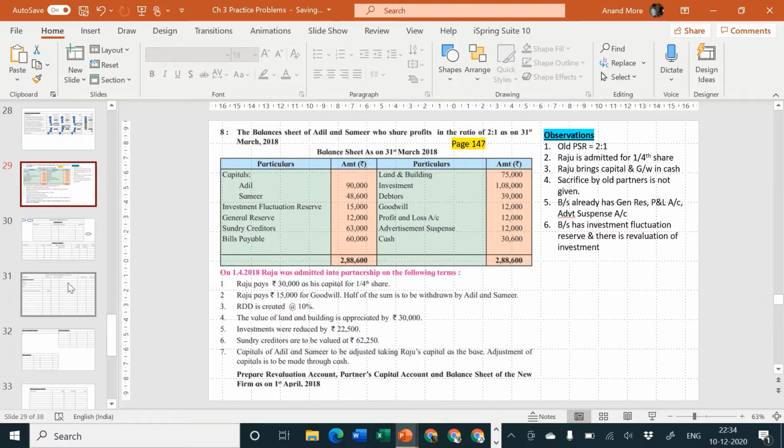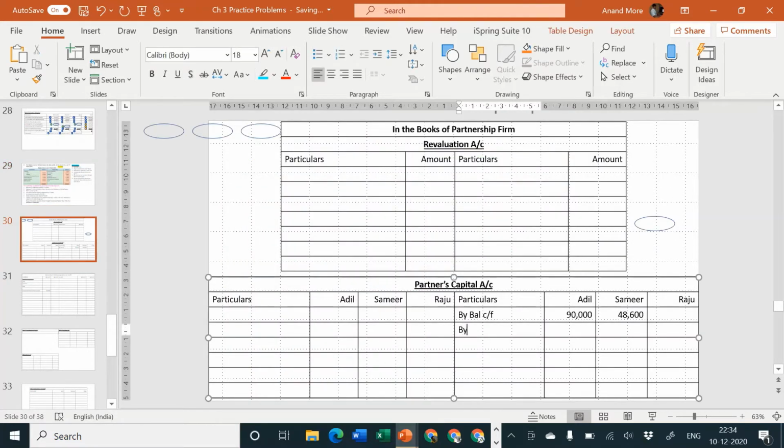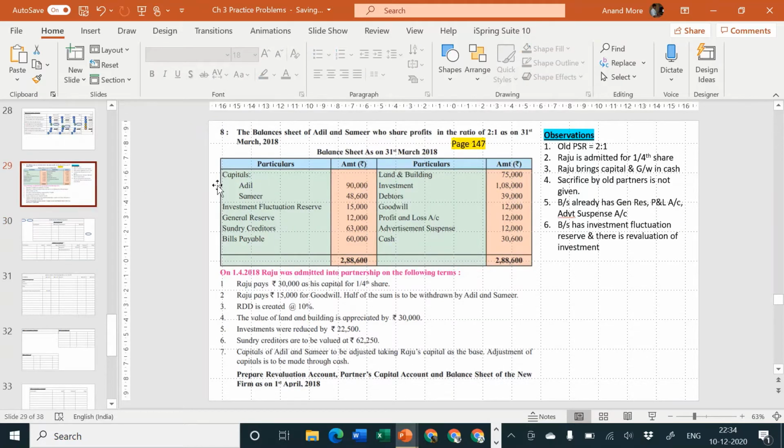General reserve will go to partners capital account credit side by general reserve. It should go to old partners capital in their old PSR by general reserve. Let me write the full form. We are having space here, so no tension. Old partners capital, that is Adil and Samir, in their old ratio, that is 2:1.